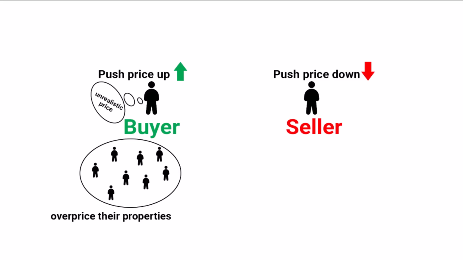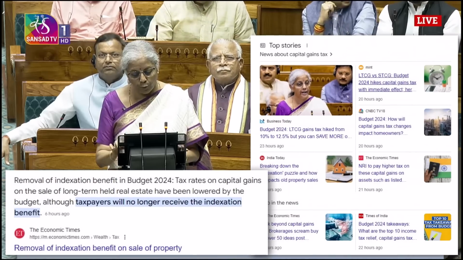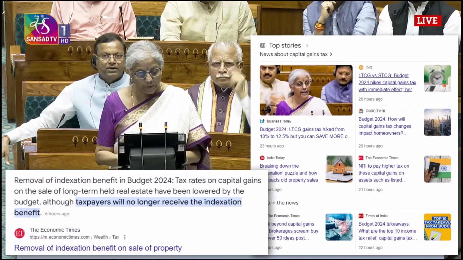In some situations, sellers might be forced to sell due to unforeseen circumstances like job loss or relocation, and might have to accept a lower price than they would have liked. This can put downward pressure on prices in the neighborhood. So to bring some stability in the real estate market, the government has removed the indexation benefit and decided to tax the entire profit.